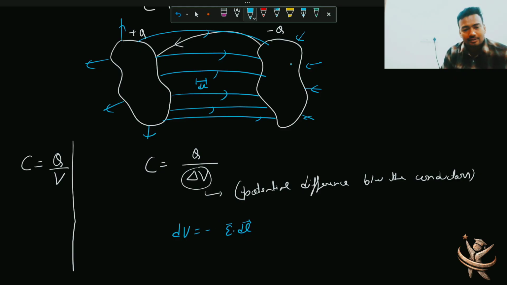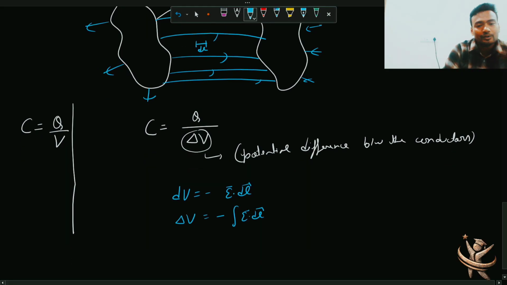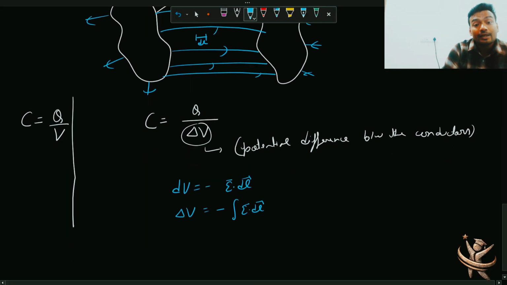Not integral, just this thing. Now, if you want a bigger change, you have to integrate this. That will give you the potential difference between the two surfaces, correct? And this particular formula you're going to use for two conductors.